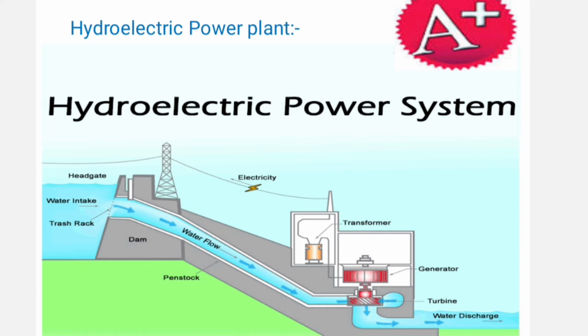After independence, various multi-purpose projects like Bhakra Nangal project, Hirakud project, Rihand project, Damodar Valley Corporation, etc. are running successfully. About 20% of the world's power need is fulfilled by hydroelectric power plants.